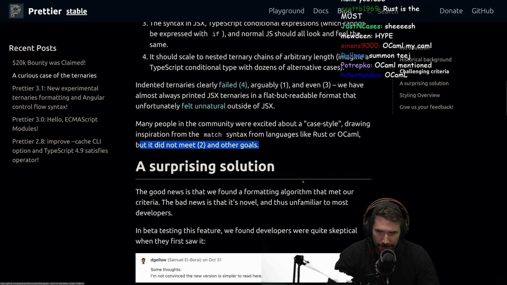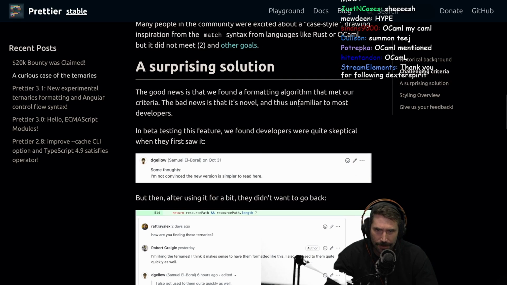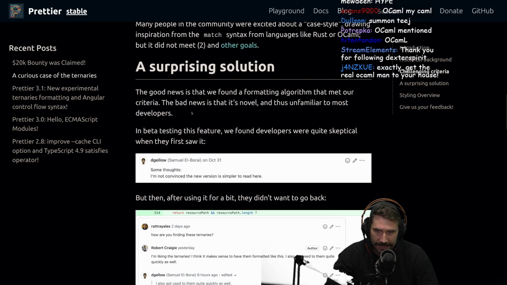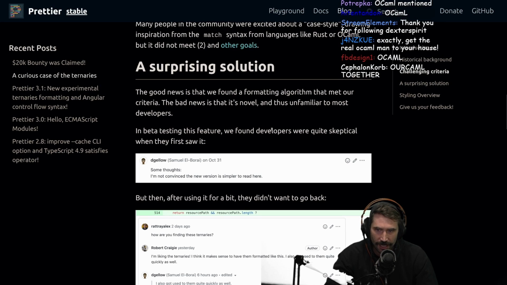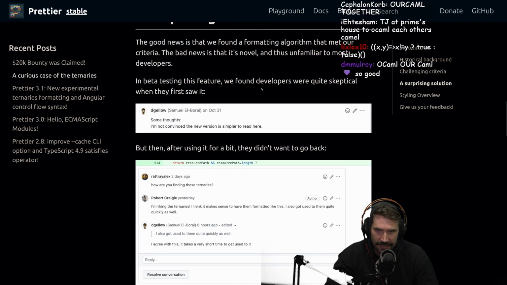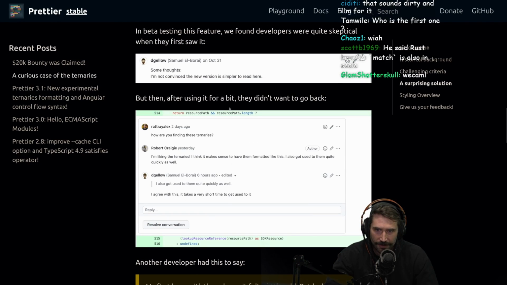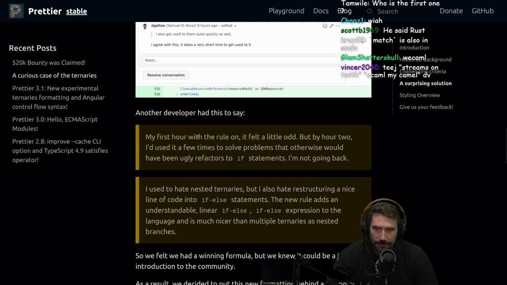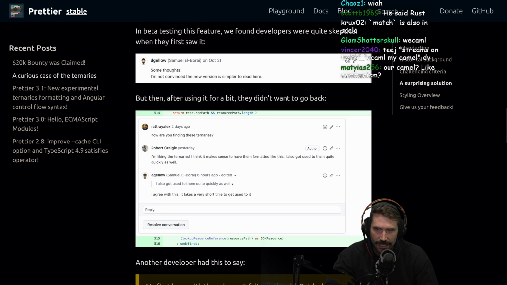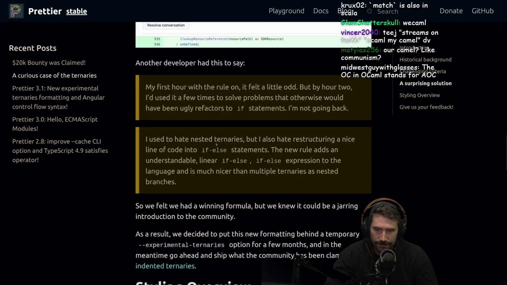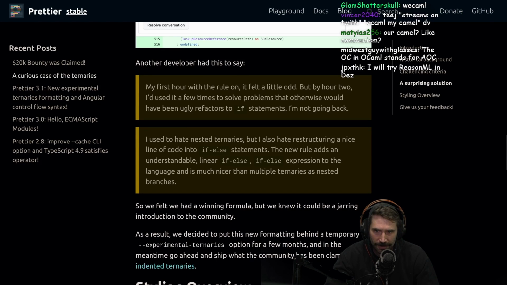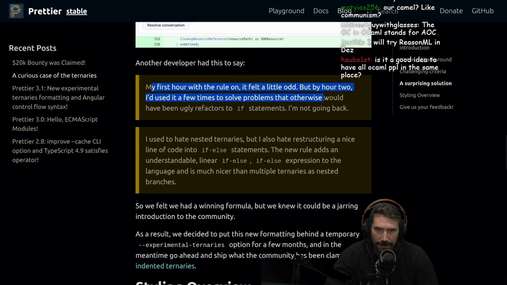But it did not meet the other goals. Okay, a surprising solution. The good news is that we found a formatting algorithm that met our criteria. The bad news is that it's novel and thus unfamiliar to most developers. In beta testing this feature, we found developers were quite skeptical when they first saw it. But then after using it for a bit, they didn't want to go back. All right, this is good. Another developer had this to say: my first few hours on the rule, I felt a little odd, but by hour 2, I'd used it a few times to solve problems that otherwise would have been ugly refactors to if statements. I'm not going back.